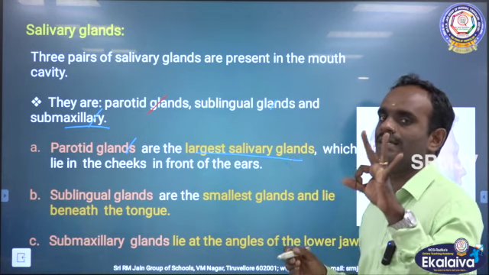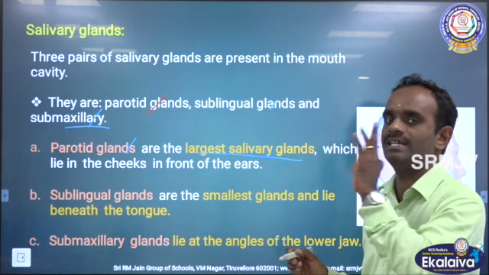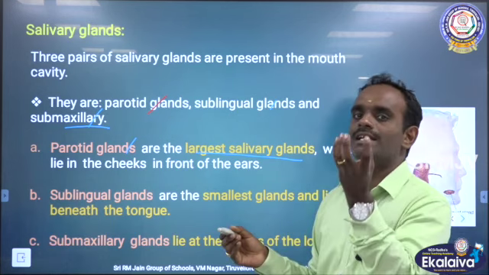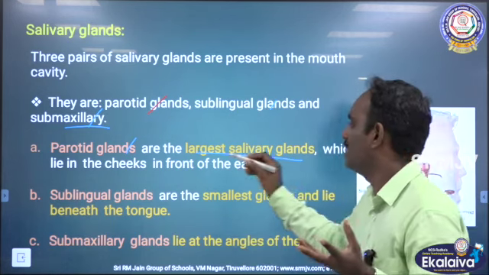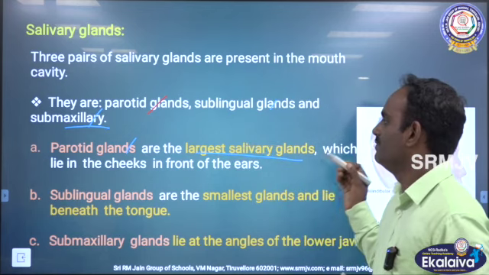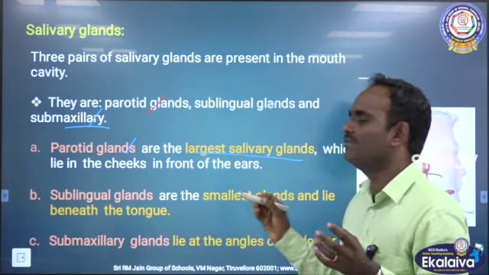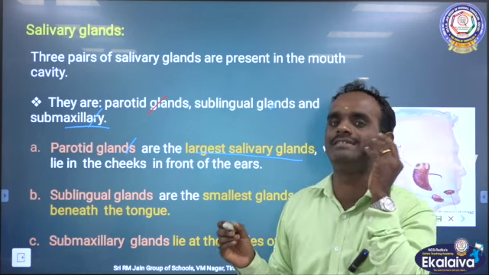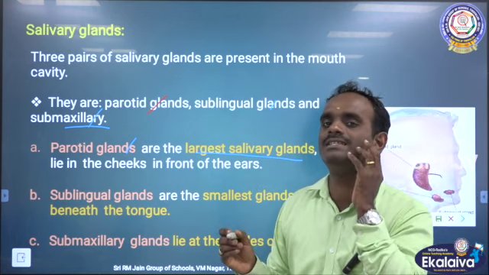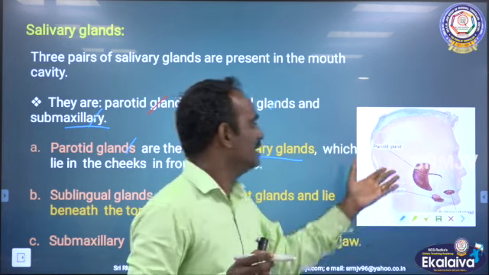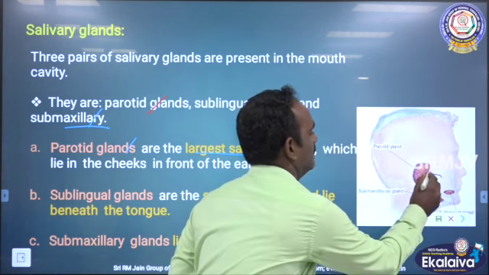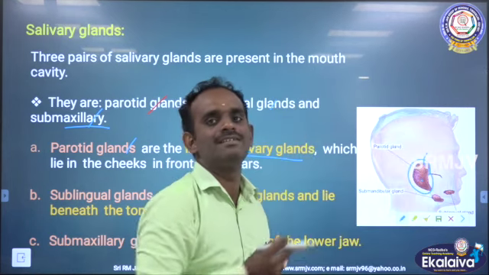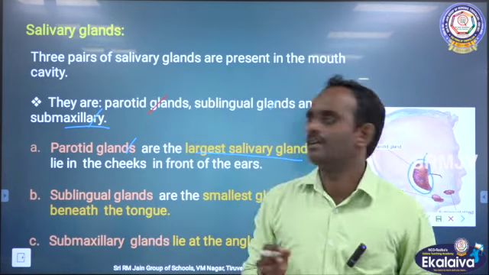So, there are 3 salivary glands present in the mouth cavity. The first one is parotid. It is very large, the largest salivary gland, which lies in the cheeks in front of the ears. This region is called the cheek region. Here only the parotid glands are present. See the picture here. The parotid gland is the largest gland. It is present in the cheek region in front of the ear.